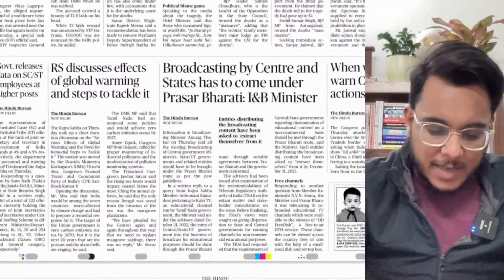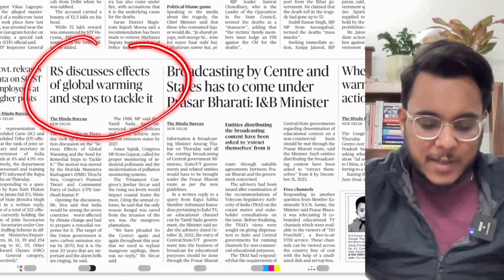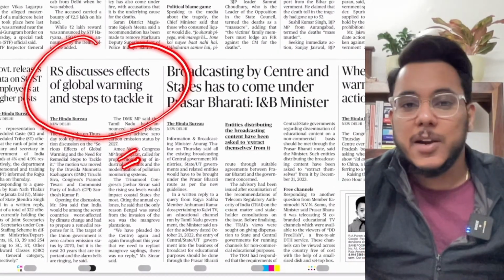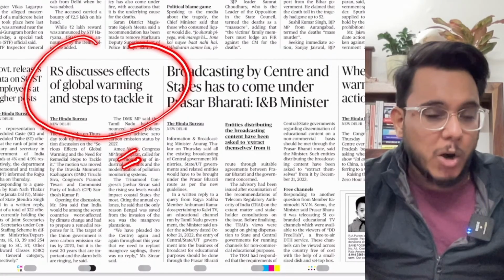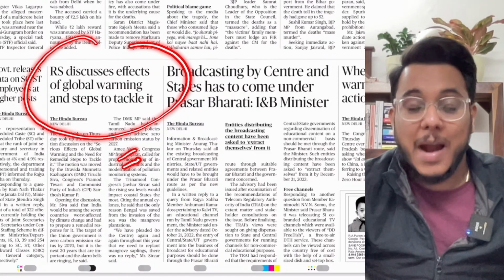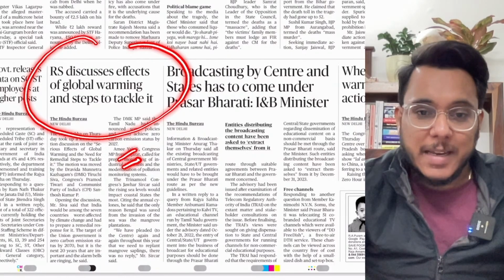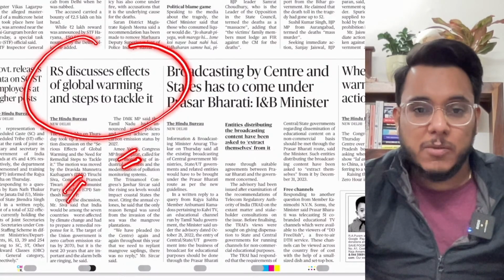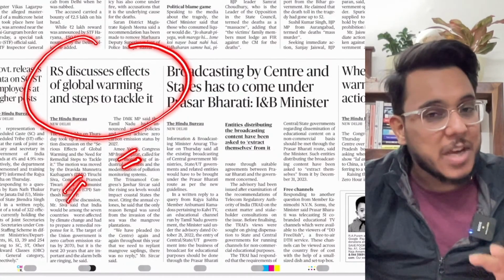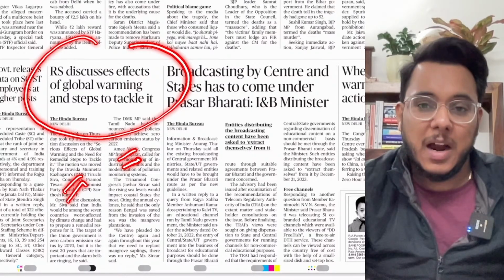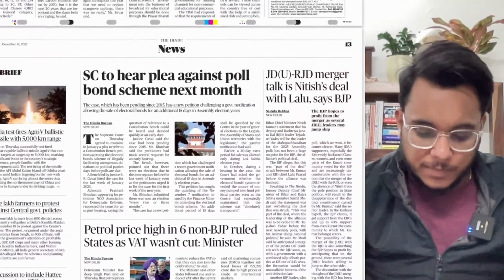Then guys, here we can see that the Rajya Sabha has discussed the effects of global warming and the steps to tackle it. Now global warming is becoming a really big problem, and to tackle climate change, even recently COP27 was held in Egypt. Okay, so basically here in the Rajya Sabha discussions have also happened, but actually the much more important thing is not mentioned in the article. Fine, then moving on.